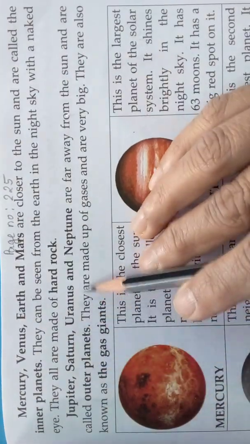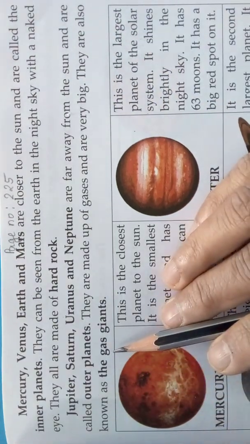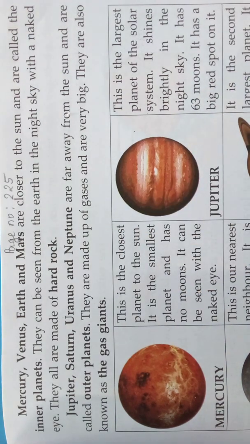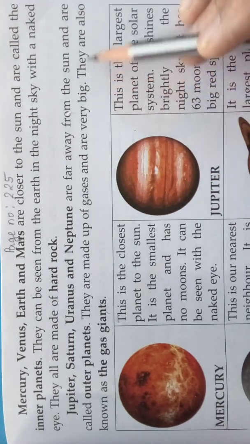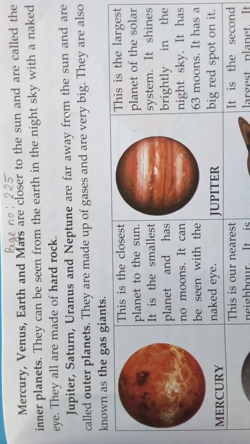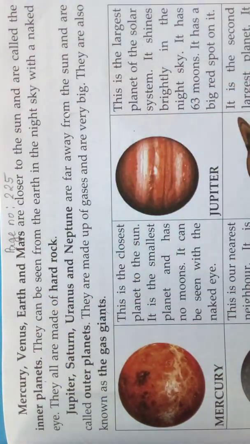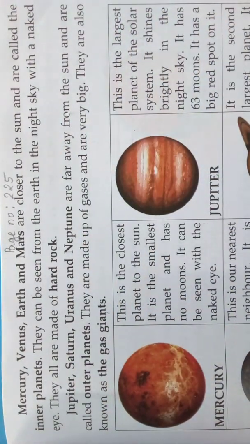Jupiter, Saturn, Uranus and Neptune are far away from the sun and are called outer planets. They are far away from the Earth. They are made up of gases and are very big. They are also known as the gas giants. Mercury, Venus, Earth and Mars are made of hard rock, while Jupiter, Saturn, Uranus and Neptune are made of gases.